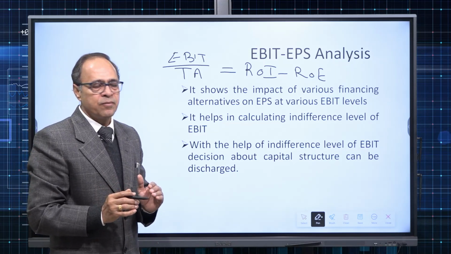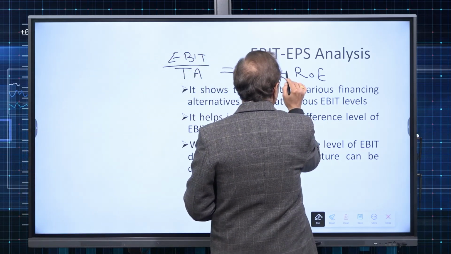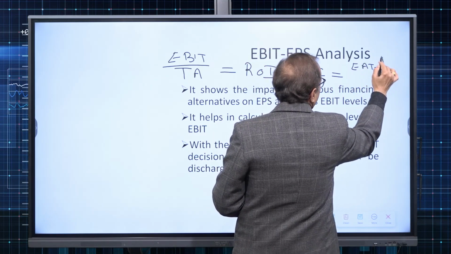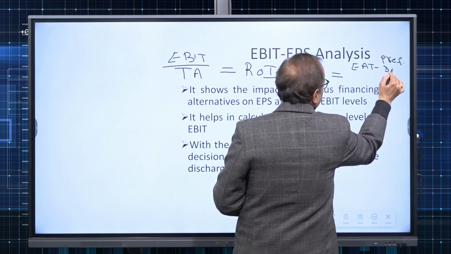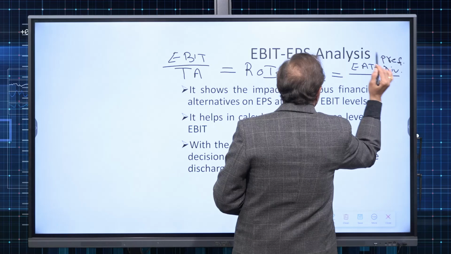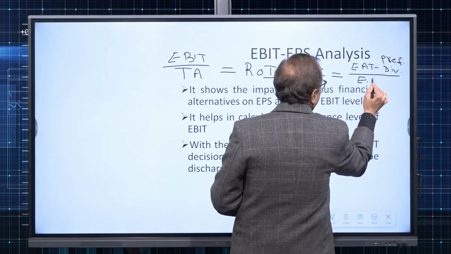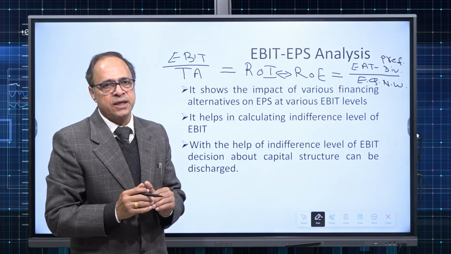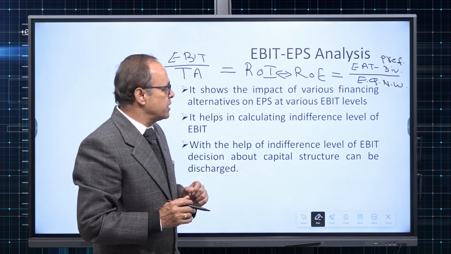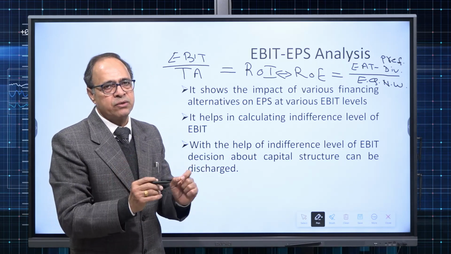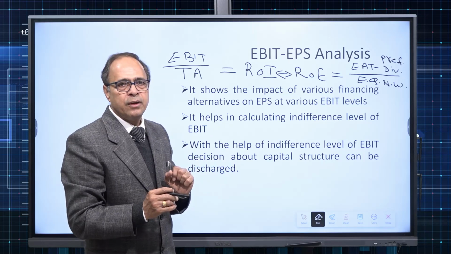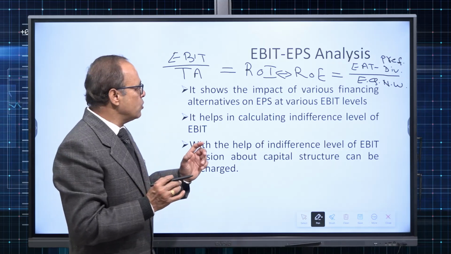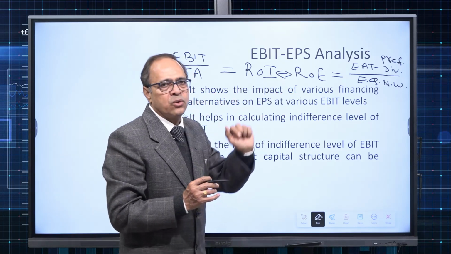EBIT is operating income, whereas ROE, how do we calculate ROE? It is earning after tax minus preference dividend, because as you know, on preference dividend, the company is bound to pay dividend at a fixed rate. So earning after tax minus preference dividend divided by equity shareholders' net worth, I'll get ROE. Now completely understand the fact. When I say like this, we are talking about how changes in EBIT affect the ROE.